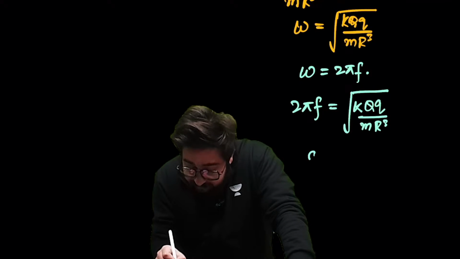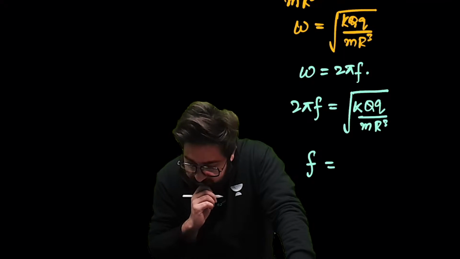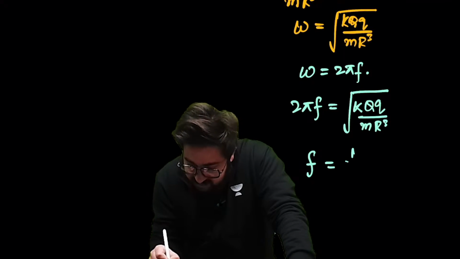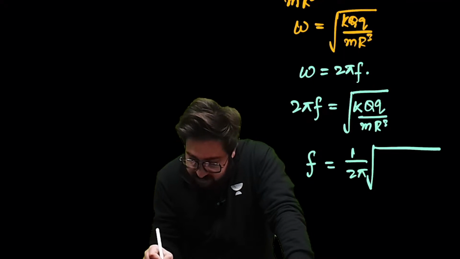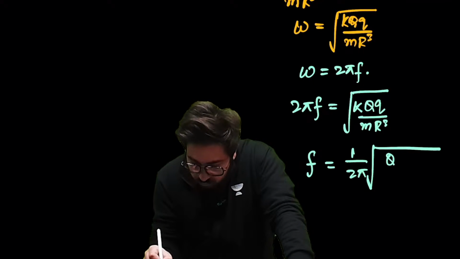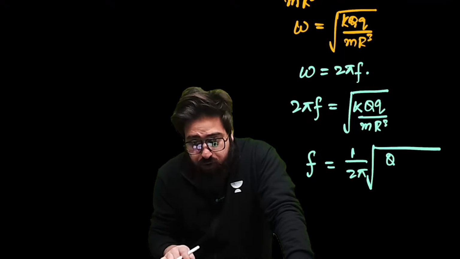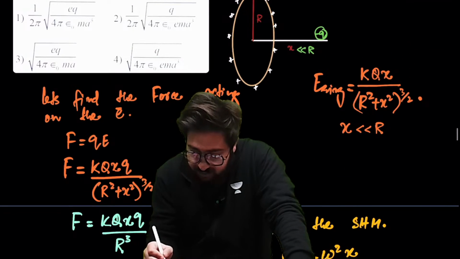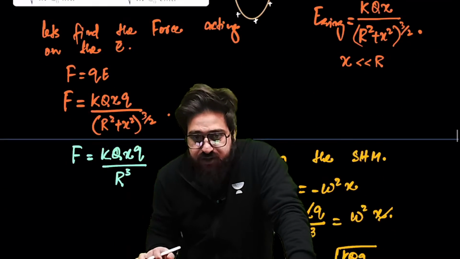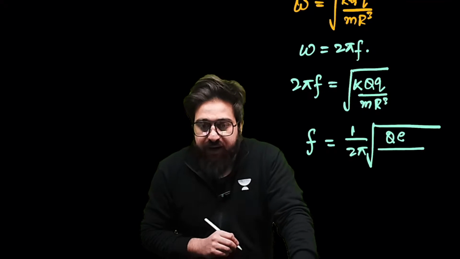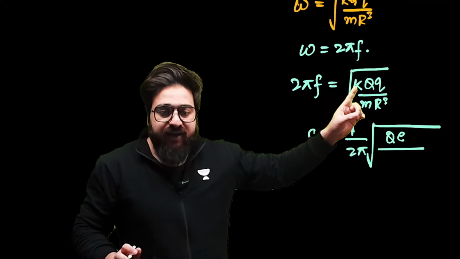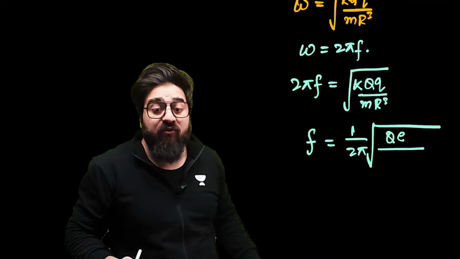Now further, I can write f is equal to 1 upon 2 pi, under root of, this will be q, and this charge small q is basically the electron which is displaced. So the charge on an electron is e, and instead of k, we can write 1 by 4 pi epsilon naught.